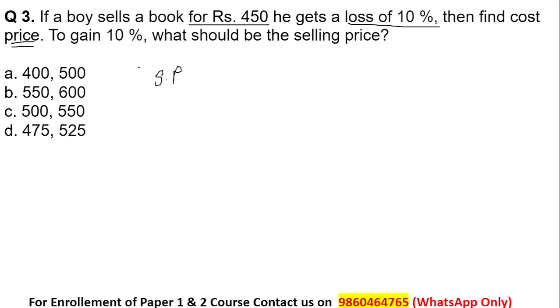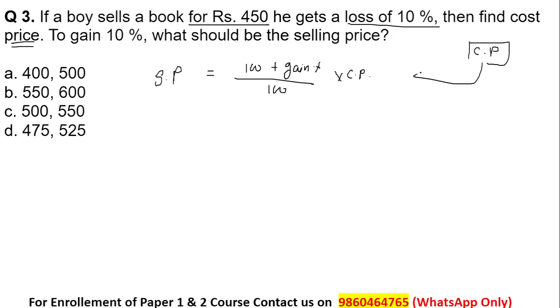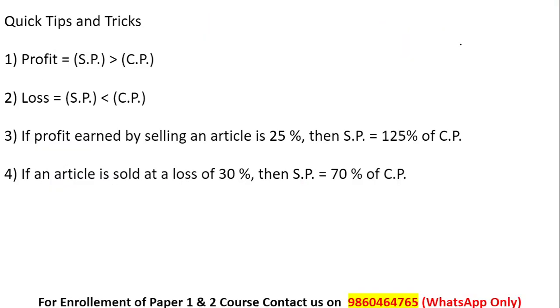To find the cost price, we can clearly solve it by using the formula, that is selling price is equal to 100 plus gain percent divided by 100 into cost price. Okay, yes, so try to find it out. First you have to find the cost price, and then insert the value of the cost price in this formula. Then you can find the selling price over here. Okay, so just try to solve it. If not, I'll explain this particular question in tomorrow's lecture as well, and go through the basic ones, because this is again very much important for your upcoming lectures.